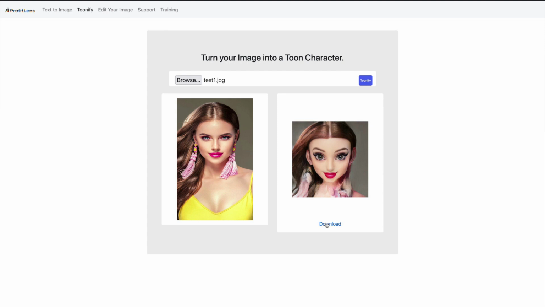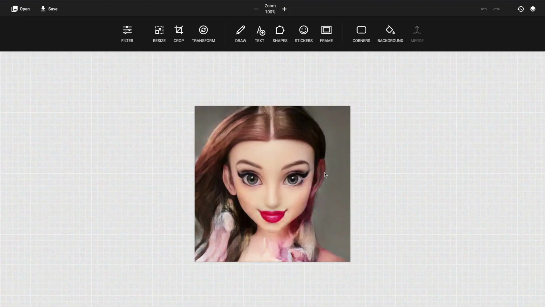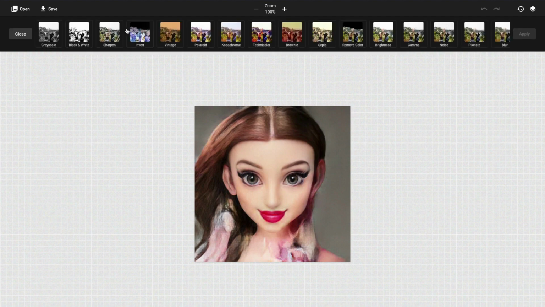Like, so many celebrities now have their own cartoon avatars, or sell it as a service to other people on Fiverr, Upwork, anywhere we want. And let's say we grabbed this image. We can then go into edit your image here and start editing it. So I'm just going to download it. Now head to edit your image. And I'm just going to put on this one that we have just made. And now we can filter and edit it however we want.